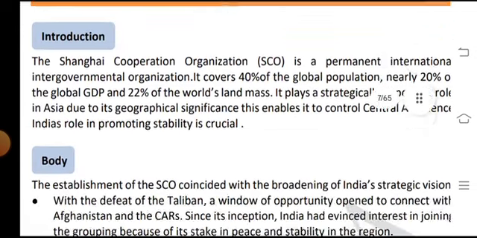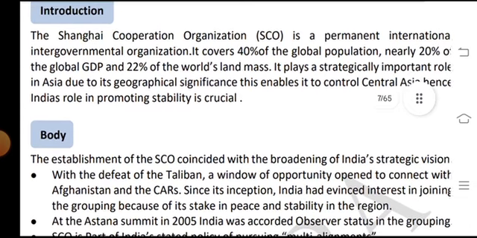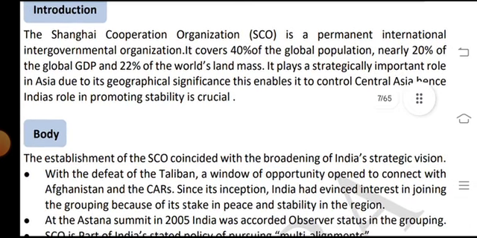Introduction: The Shanghai Cooperation Organization, SCO, is a permanent international intergovernmental organization. It covers 40% of the global population, nearly 20% of the global GDP and 22% of the world's land mass, and it plays a strategically important role in Asia due to its geographical significance. This enables it to influence Central Asia, and India's role in promoting stability is a crucial one.